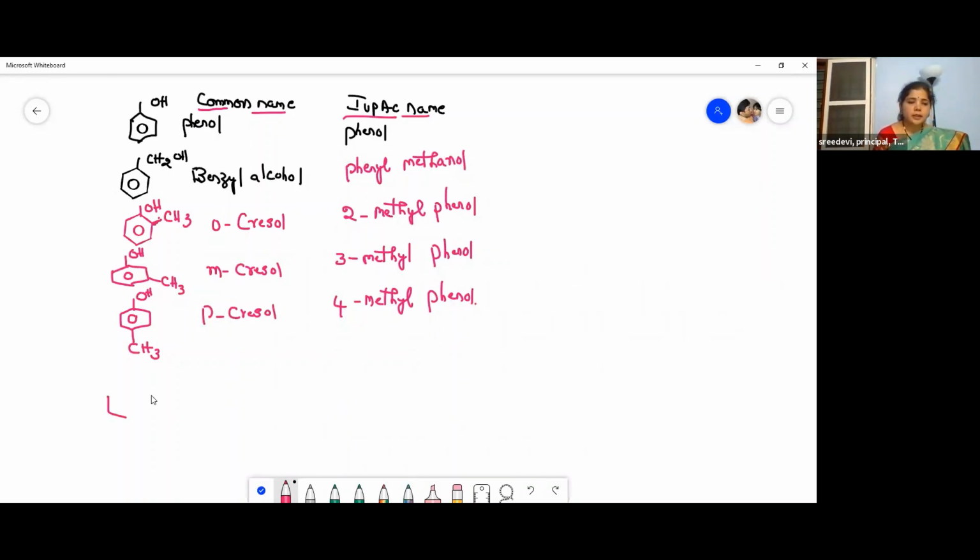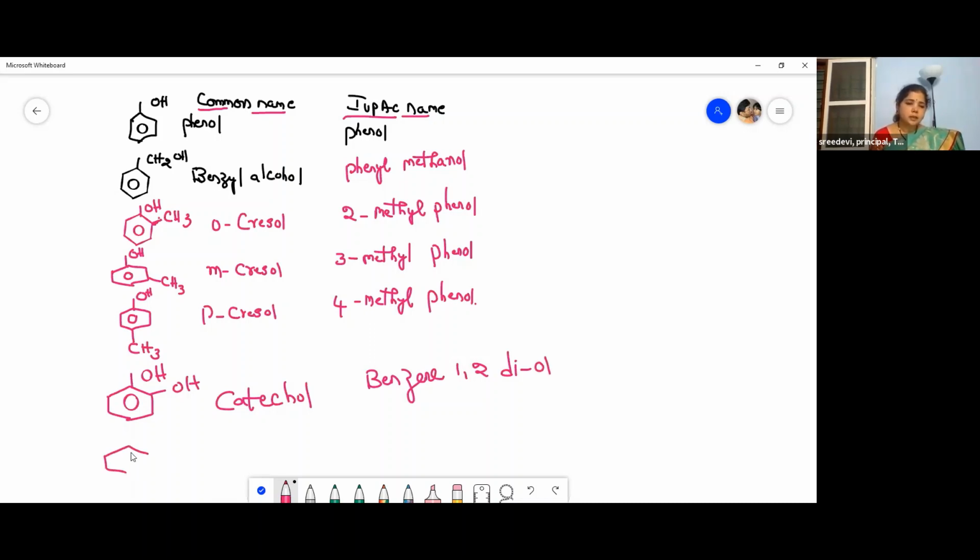Now we will write another compound. This is OH and this is OH. The common name of this is catechol. And the IUPAC name of this is benzene 1,2 diol. Now another compound I will write here.